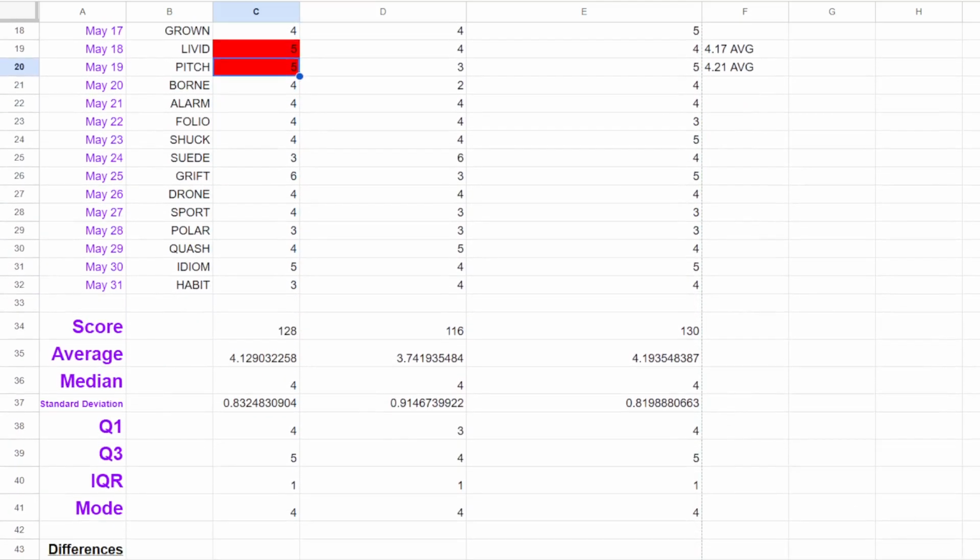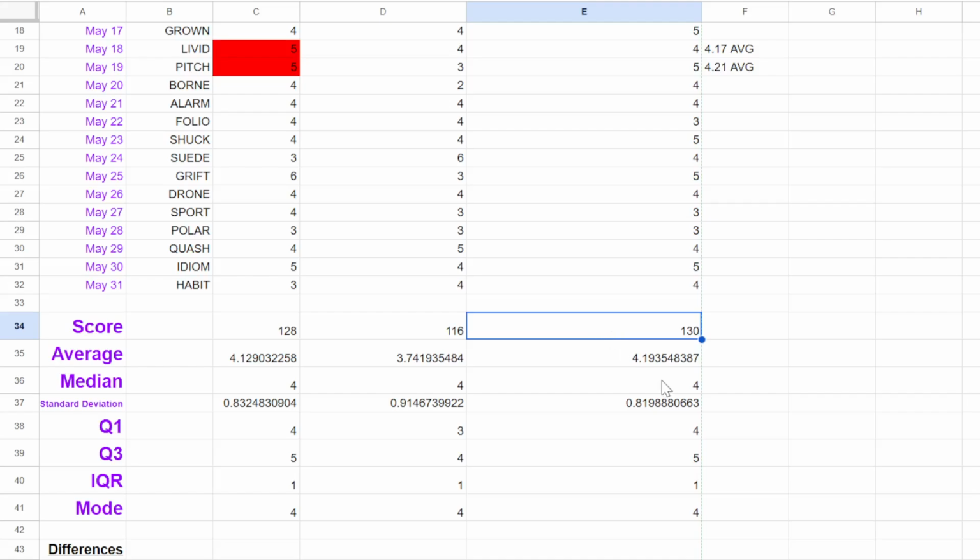My final average, as you can see here, I'll just reveal all the scores right there. 4.13. So 128 score for me. Obviously, Squirtle would be me with Slate. That's very unsurprising. 116. But with hard starting words, it got 130. So I would still say in this case, I am the winner by only 2 points.